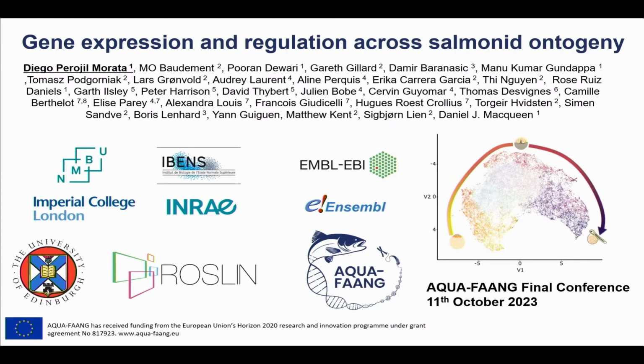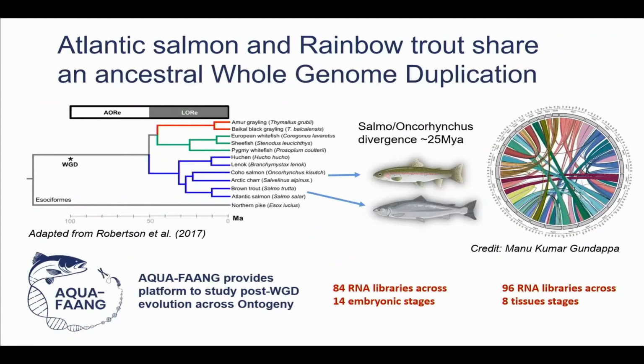But first, as Mo was saying before, I'll just go quickly through this because we've probably all heard about it: Atlantic salmon and rainbow trout share an ancestral whole genome duplication. This occurred around 100 million years ago, and the salmonids started diverging around 50 million years ago. So there is a period where the divergence was within a single lineage, and then after that, there were different lineages that were rediploidizing separately.